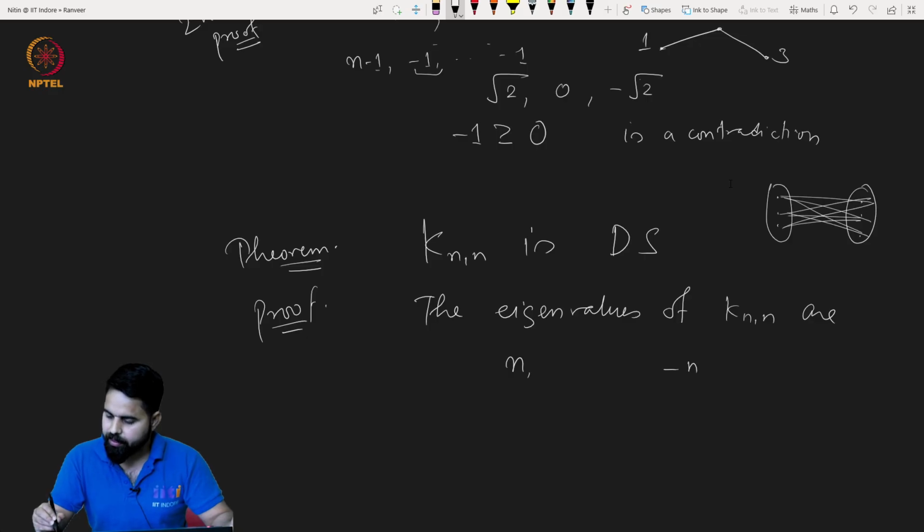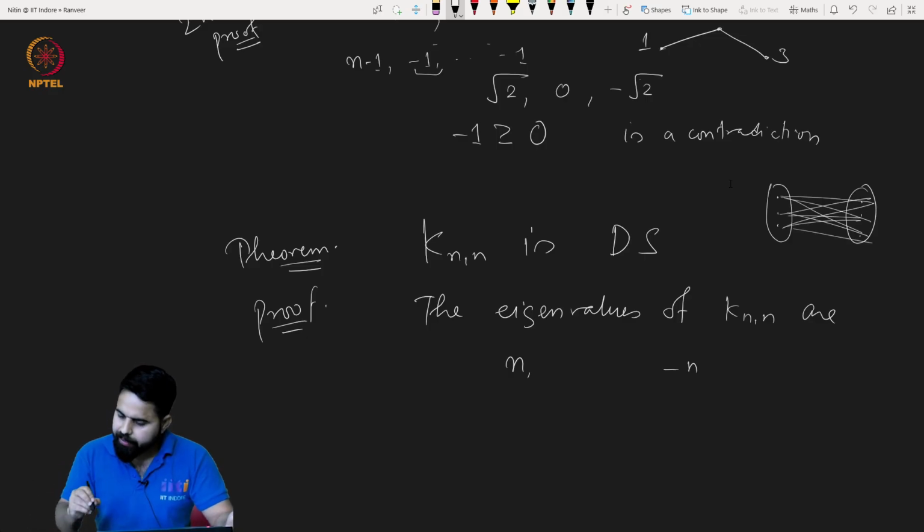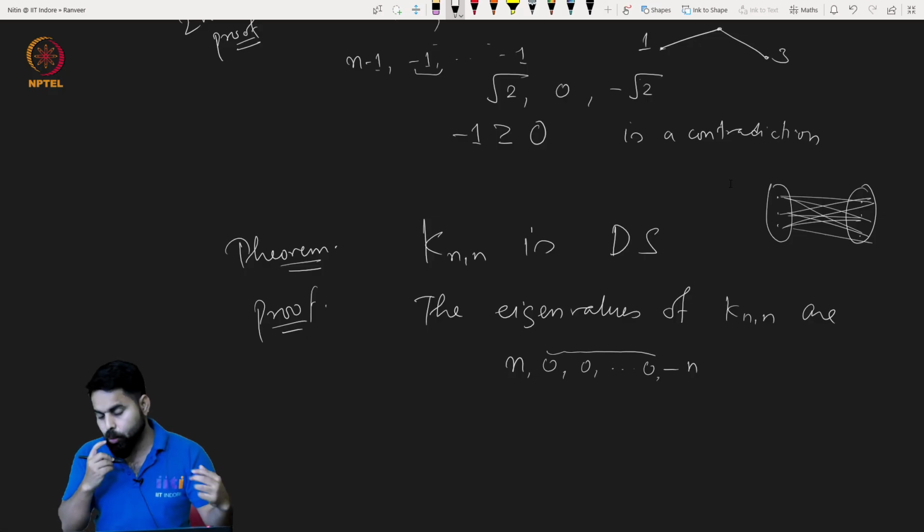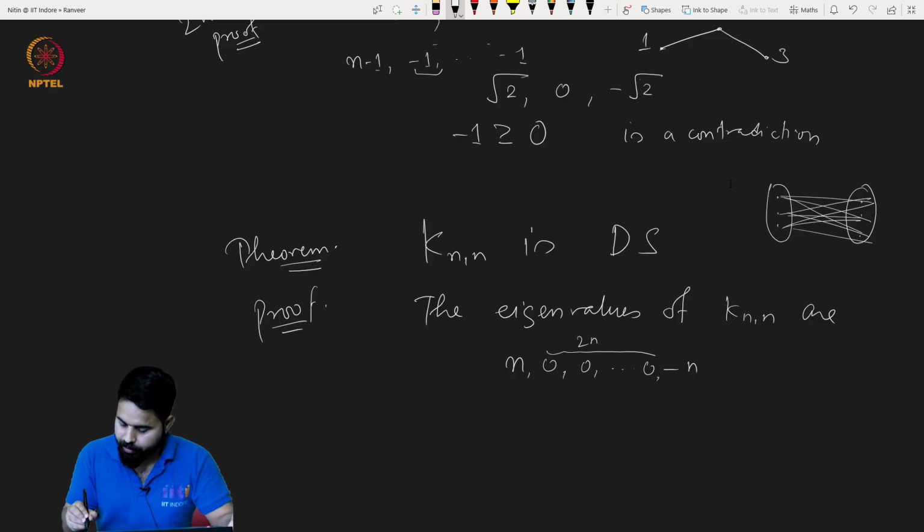And the other eigenvalues will be what? They will be zeros, and how many times? There will be 2n minus 2 of them, because there are 2n vertices. Very good.